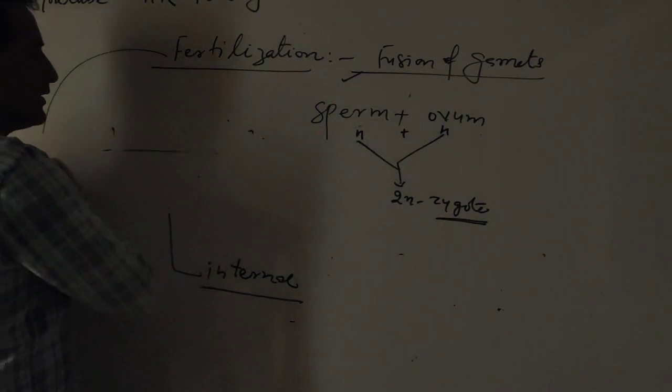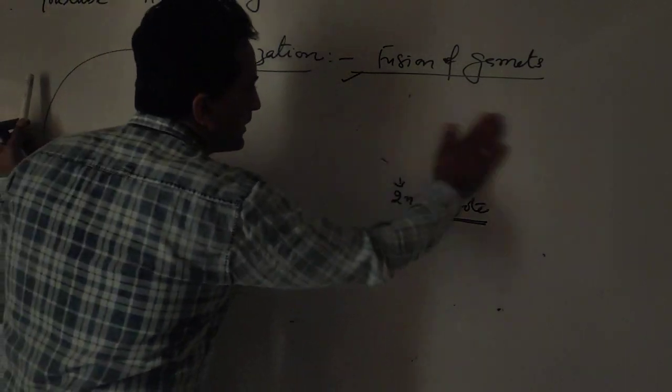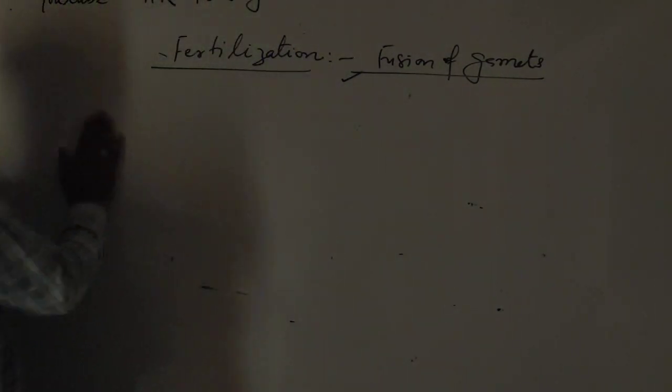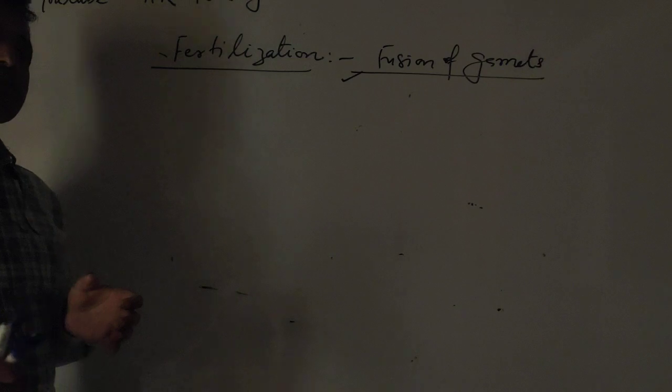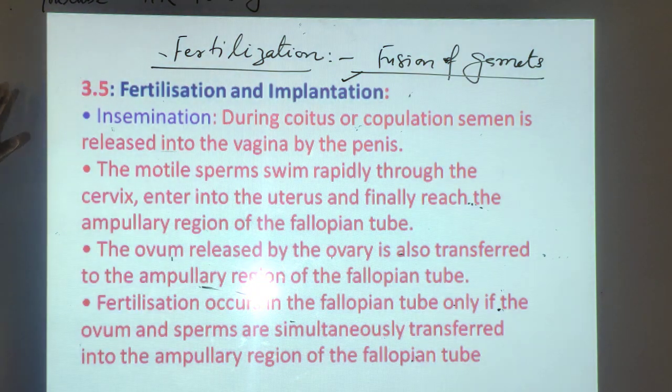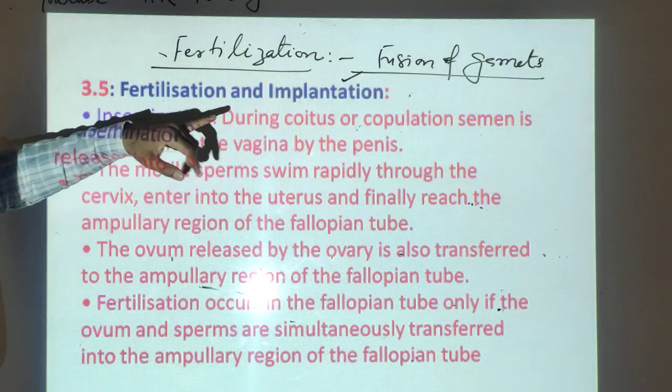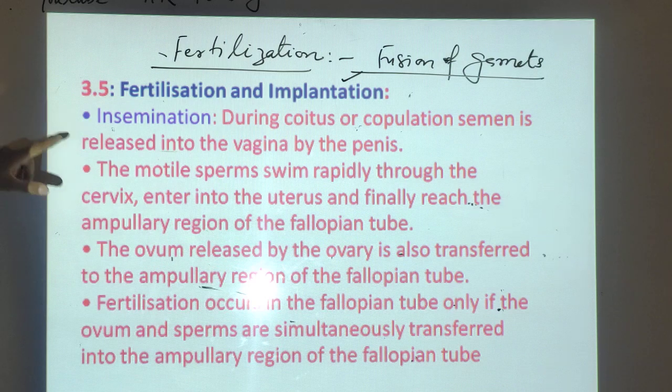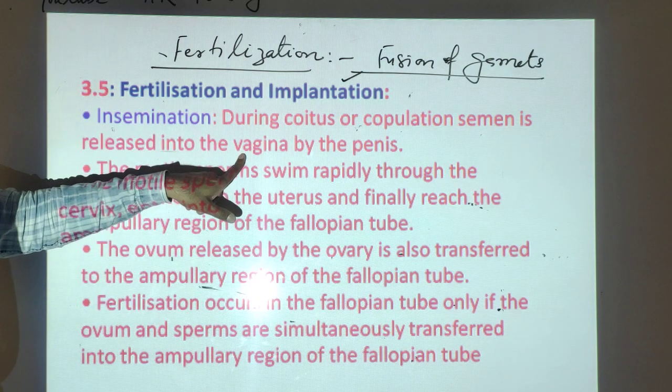Term number one is insemination. Insemination means a male releases the semen in the female vaginal part. During coitus or copulation, the semen is released into the vagina by the penis.